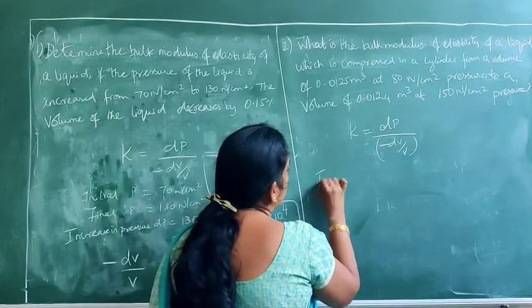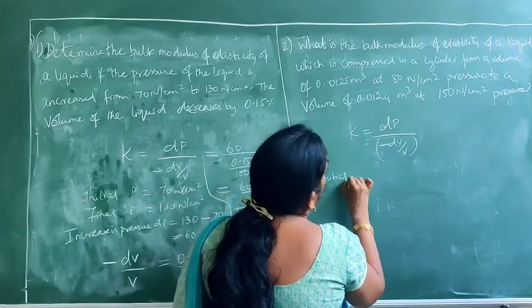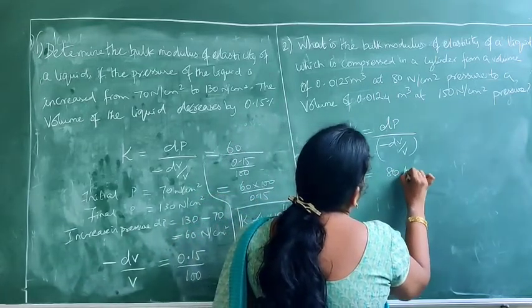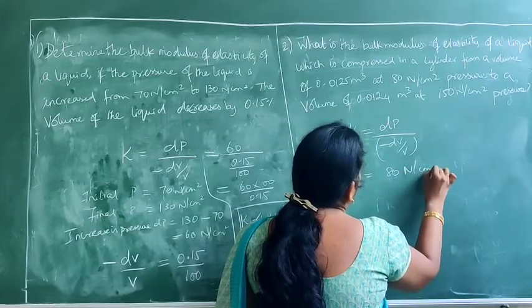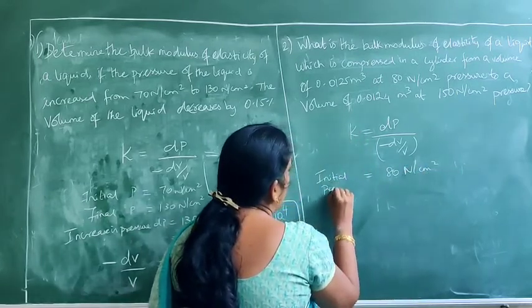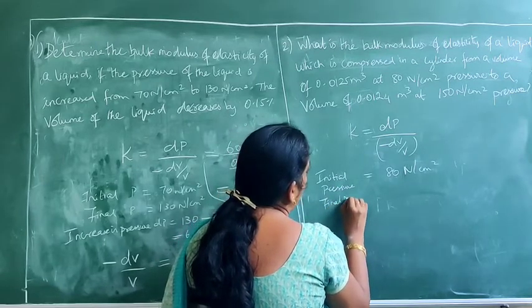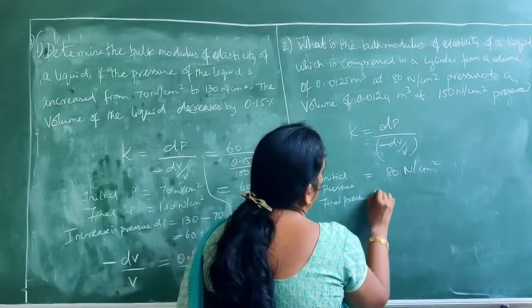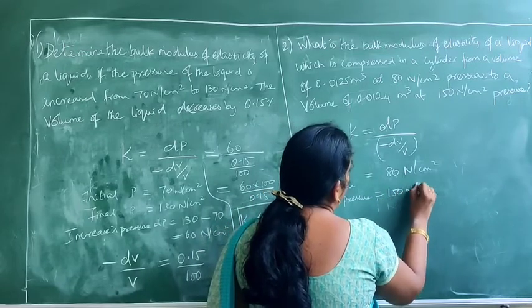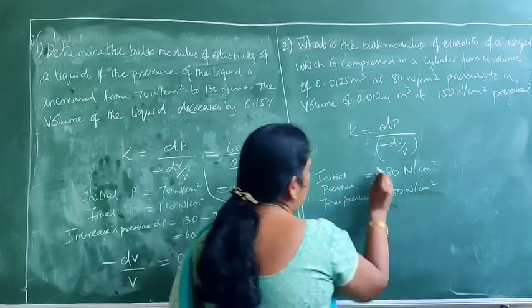So initial pressure is how much they have given? Initial pressure is 80 Newton per centimeter square. So final pressure is 150 Newton per centimeter square. So what is it? It is increased.